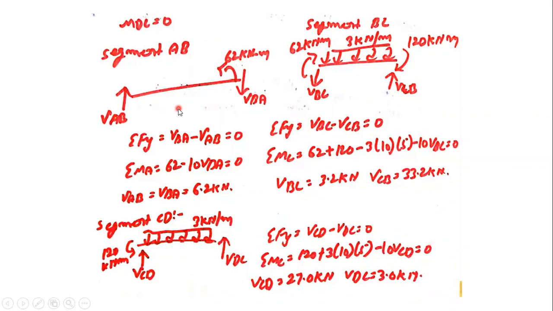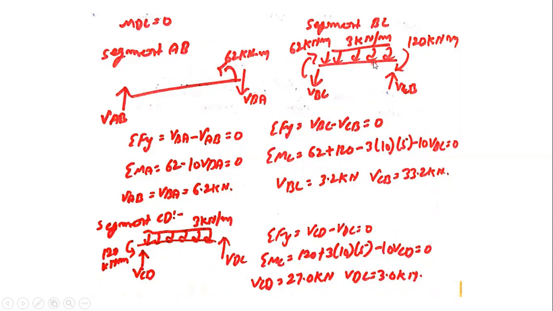Now the sum of vertical forces should be equal to 0. VAB minus VBA is equal to 0. That means whatever value VAB comes out to be, VBA also comes out to be the same here. By solving, you will get VAB and VBA as 6.2. Just take the moment about any of the support points. Let's take the moment about A: VBA into the length of the segment, which is force into perpendicular distance, VBA into 10, minus, depending on how it is going to rotate. If you are taking this as positive, then that comes out to be negative. According to your sign convention, you can take any of the values. So the value of VAB and VBA comes out to be 6.2.